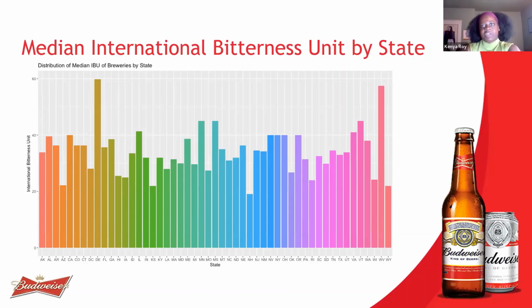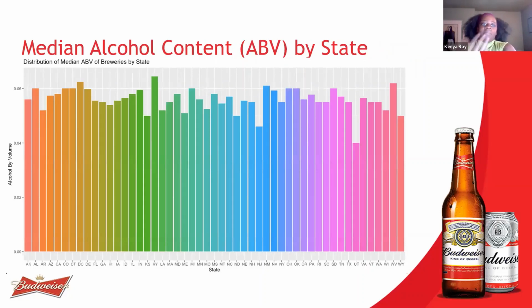In Delaware and West Virginia, we found with further research that those two states have only two beers, both APA style, and APA beers typically have high IBU values, which explains why they have higher median values as opposed to states with many different styles that are pretty similar. Looking at median alcohol content by state, we see a more uniform distribution with very little peaks.